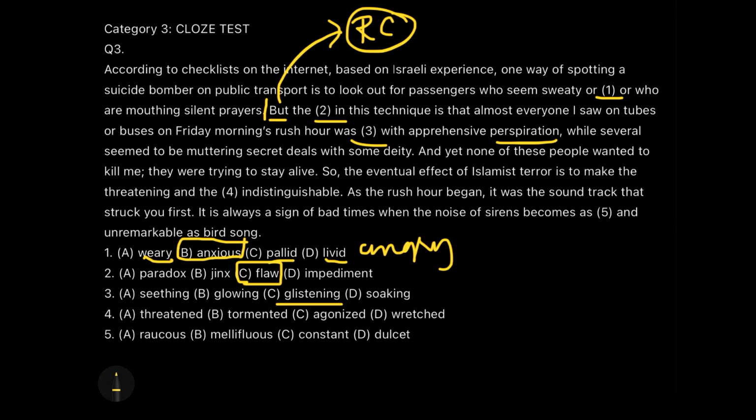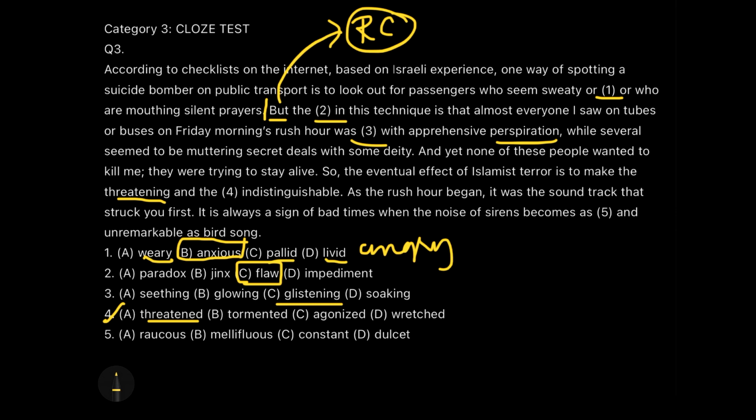What am I not able to distinguish between? I am not able to distinguish between the suicide bombers and the other people. Why is the suicide bomber giving out prayers? Because he wants to be accomplished in his work. Okay, he wants to do the work properly. And at the other end, why are the other people sweaty, and why are they anxious, and why are they coming out with prayers? Because they want to live. They don't want to lose their life in an accident or a bomb attack, right? So that's why they are not able to distinguish between the threatening and the person who is threatened. Okay, so we are not able to recognize the difference there.